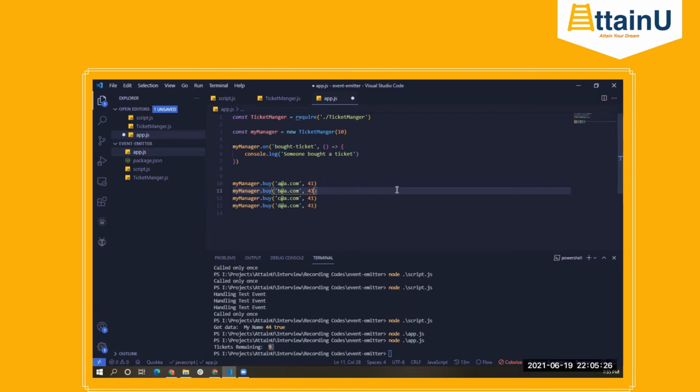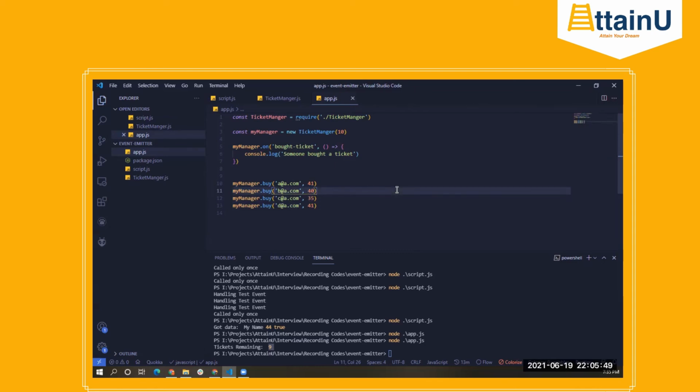And then let's say someone had a different amount, someone used a coupon code or something like that, and based on that the price is different. So this can be, let's say, 40, and this can be, let's say, 35 or whatever, and let this remain as is, 41.